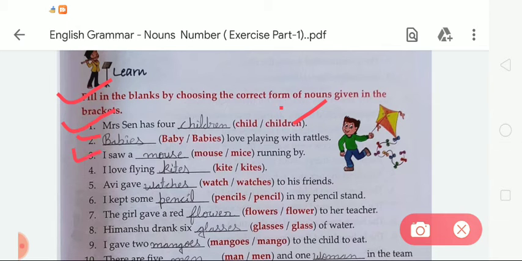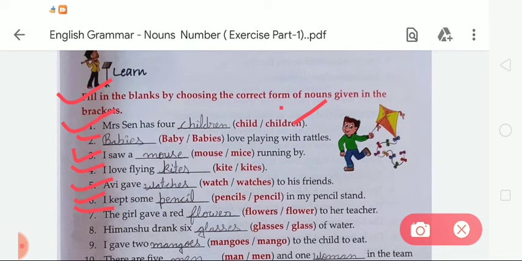Third is I saw a mouse or mice running by. So I saw a mouse running by. Fourth, I love flying kite or kites. So I love flying kites. Fifth is Avi gave watch or watches to his friend. So here we have to write watches. Now sixth is I kept some pencil or pencils in my pencil stand. So we have to write here pencils.